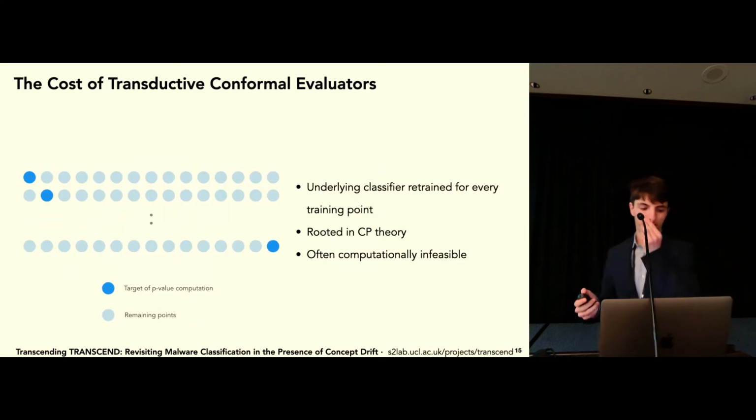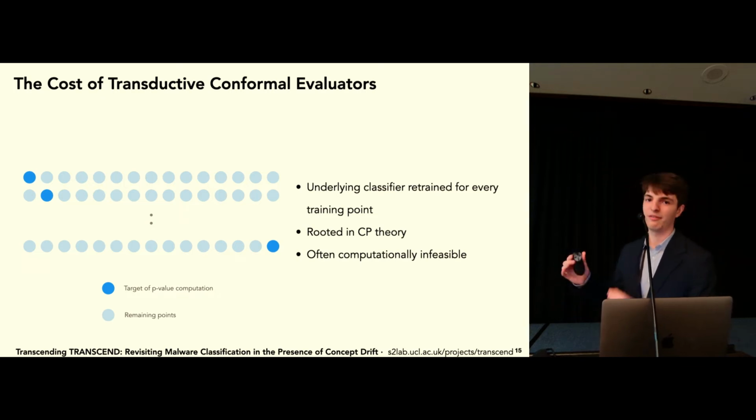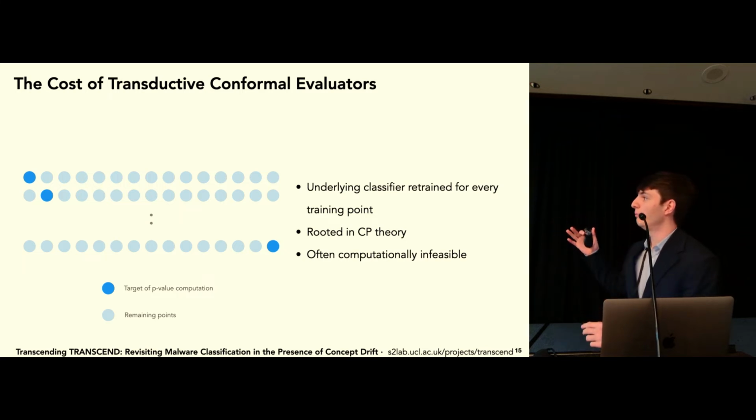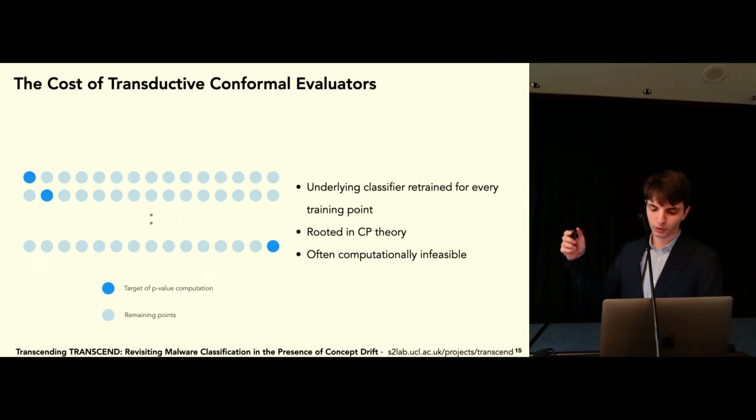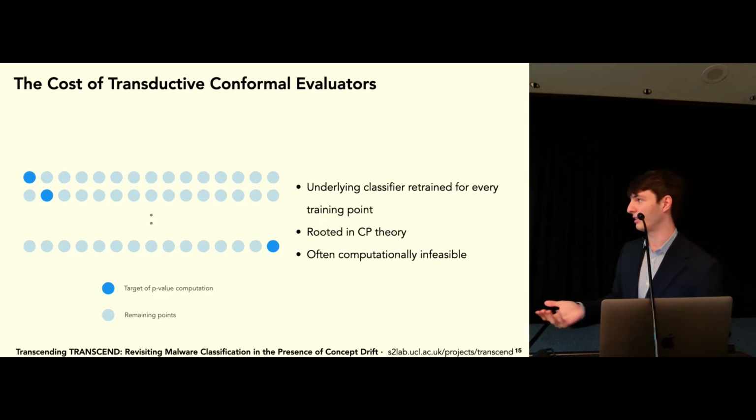So now let's have a look at conformal evaluators. Conformal evaluators have many different structures. First of all, we have the transductive conformal evaluator. The transductive conformal evaluator works in a leave-one-out fashion. So we target the p-value computation, singling out a point. For a single point, we train on n-1 points and compute the p-value for that point we're targeting. Now, you can imagine in this leave-one-out fashion, we have to train n classifiers, and really nobody has time for that.